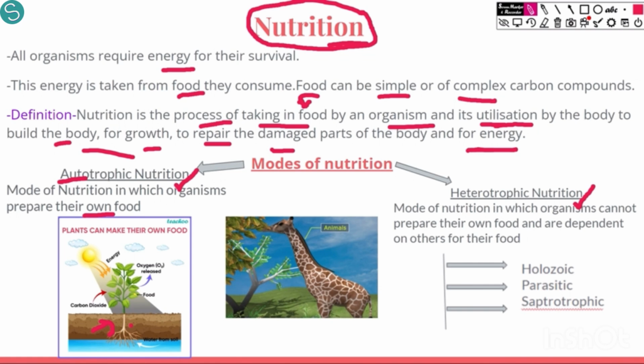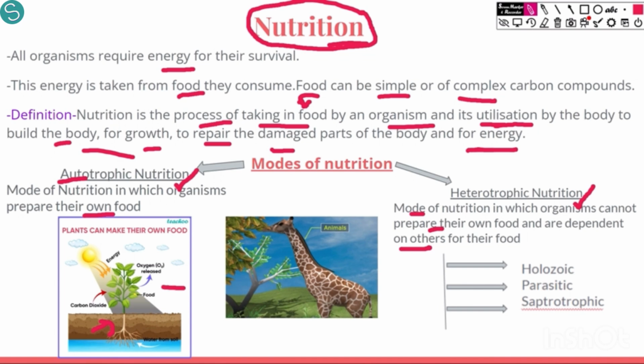We are heterotrophs. What are heterotrophs? Heterotrophic is the mode of nutrition in which organisms cannot prepare their own food and are dependent on others for their food. So we are heterotrophs, we are dependent on plants. You can say that okay, we also cook and prepare our own food, but cooking is different from preparing own food. What we cook, for example potatoes, is derived from the plants only.